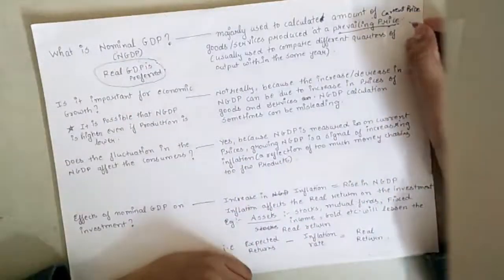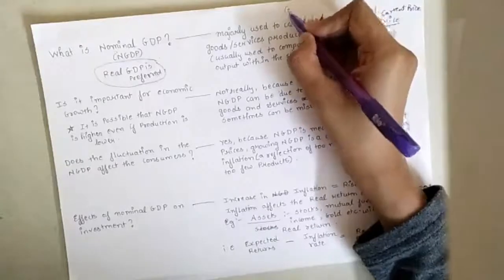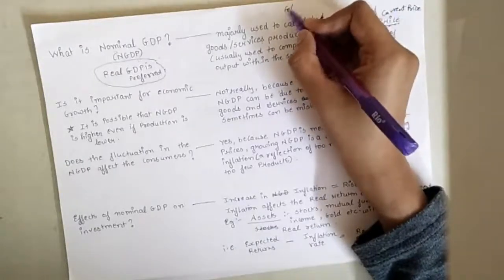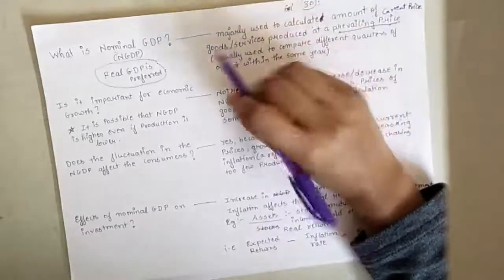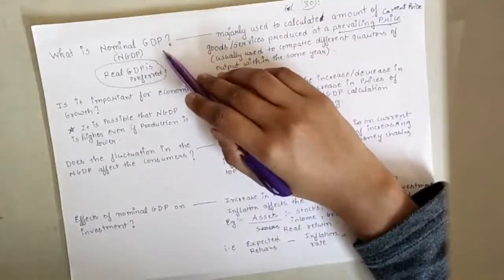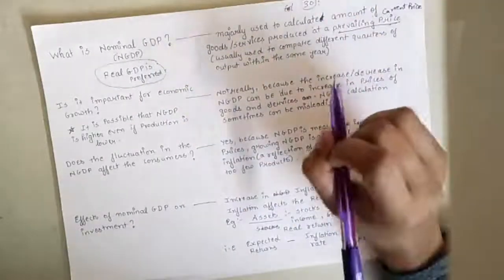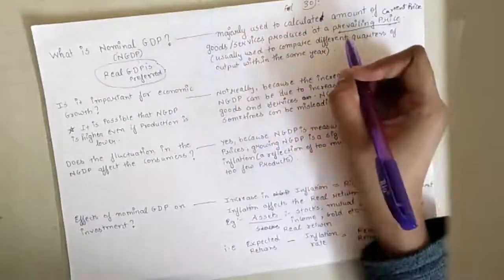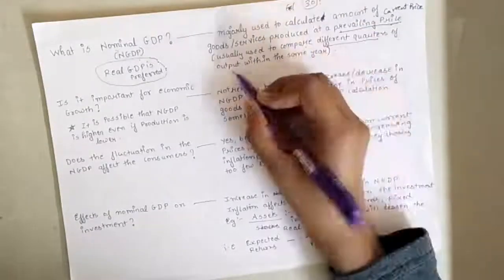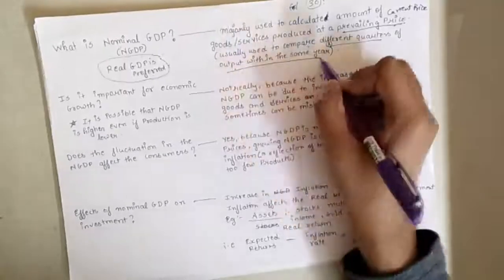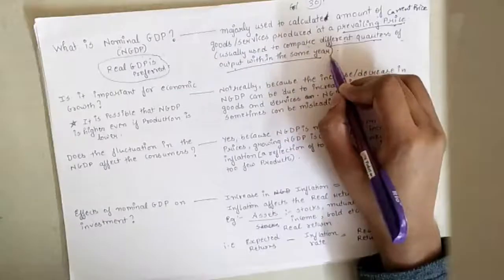For example, if the value of a Colgate or a brush is 30 or 40 rupees, that amount is considered while calculating the nominal GDP. This nominal GDP is usually used by economists to compare different quarters of output within the same year.